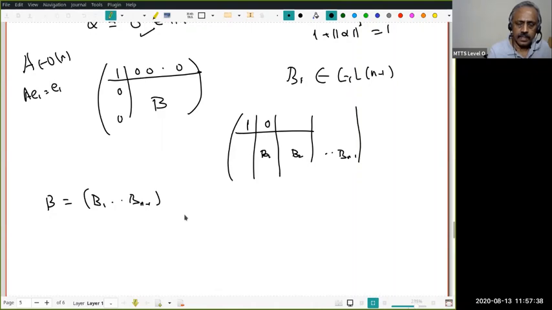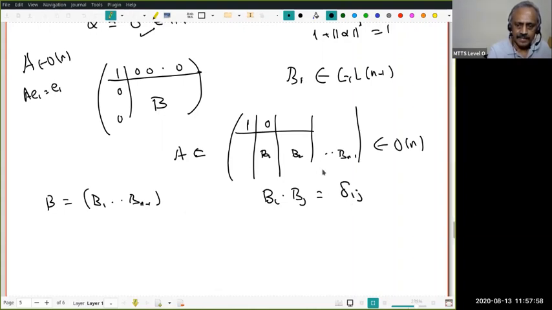Now, what do I know about this? This is A, an orthogonal matrix. Therefore, the columns form an orthogonal basis. Therefore, what do I know about Bi dot Bj? It must be delta ij. Do you understand this?